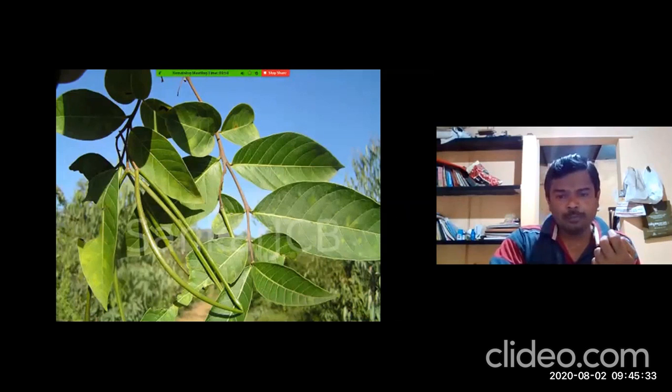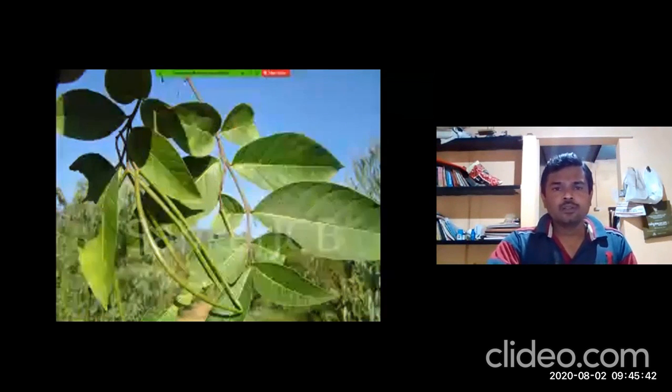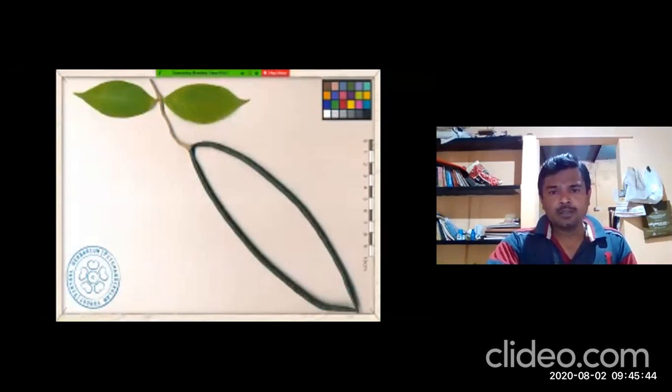At the terminal part, it is attached in the earlier condition, but later they detach themselves. So here also you can observe a single stalk will be present, and there are 2 fruits. Fruits are like Yavakara, Bija Sahitam, Phalamashyaha. Earlier it was attached in the terminal part, at the end of the fruits, but later they detach.